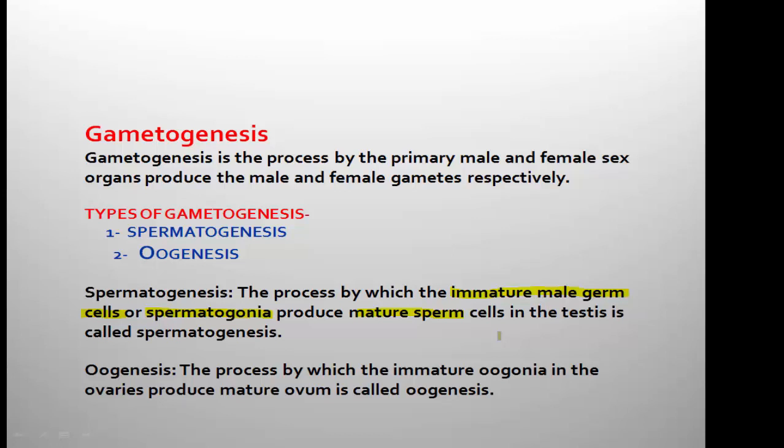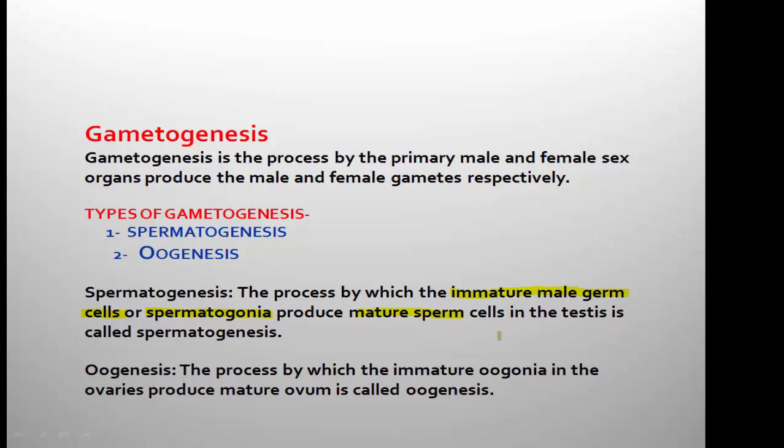This process is called spermatogenesis. The process by which immature male germ cells produce the mature sperms in the testis is called spermatogenesis. And remember, the immature male germ cells are called spermatogonia.